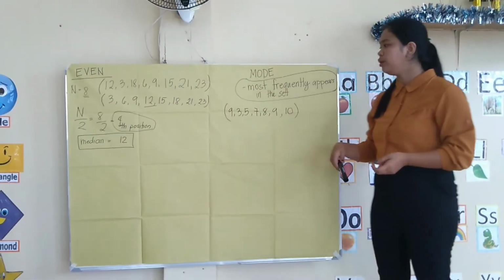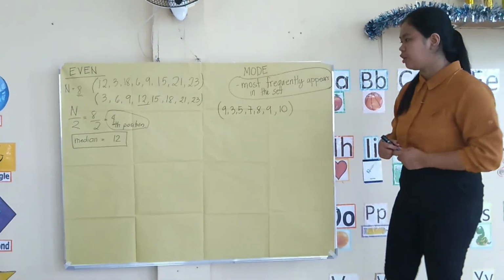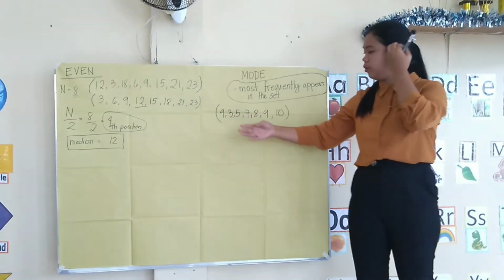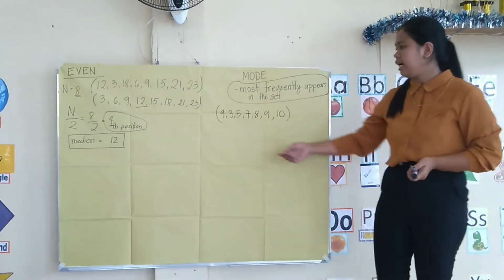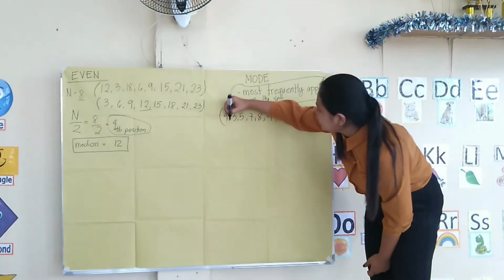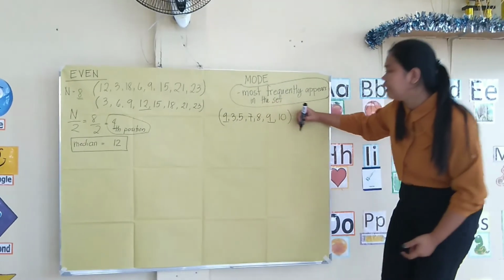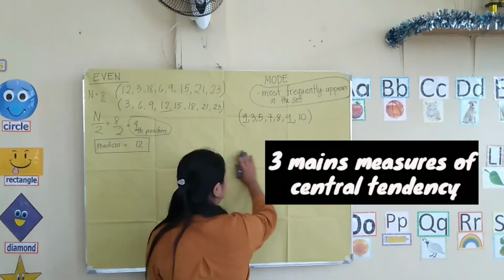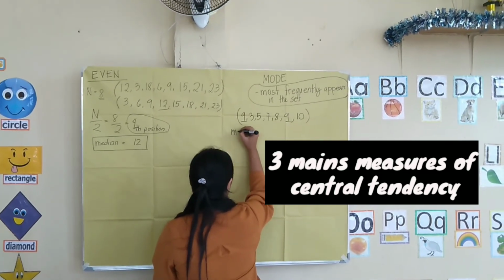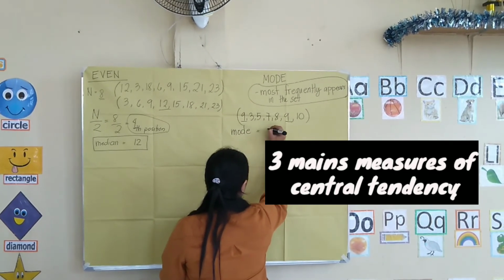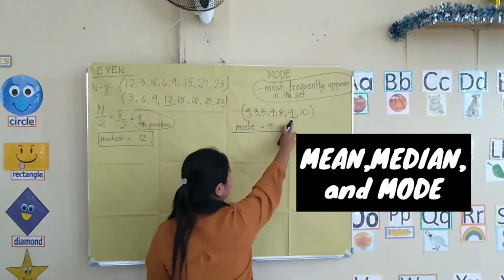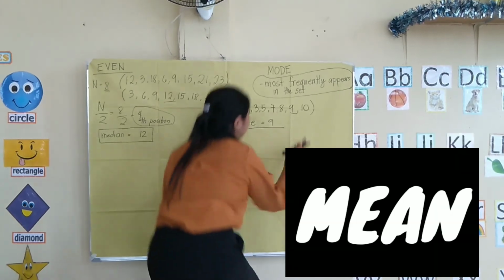According to the definition of the mode, it is the value that appears most frequently in the set. So what value appears most frequently in our set? The most frequent in our set is 9. It's because 9 appears 2 times in our set. So in this set of data values, our mode is 9.